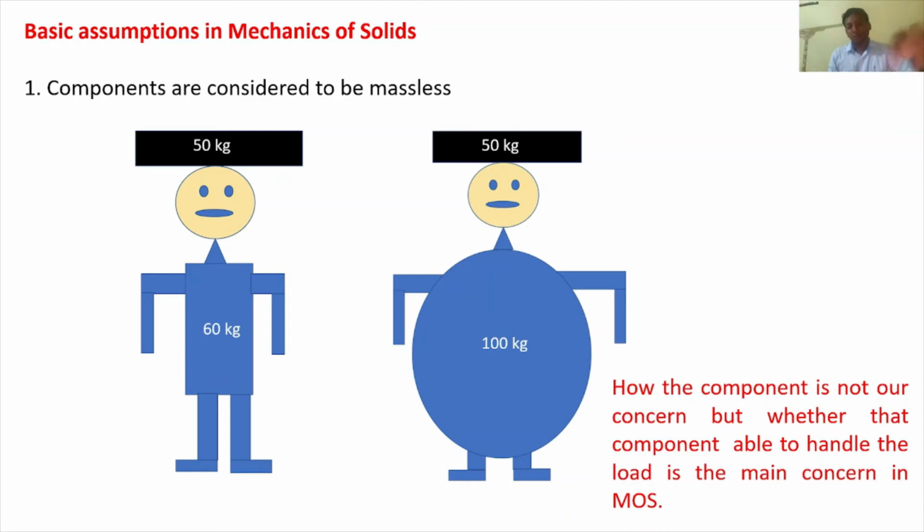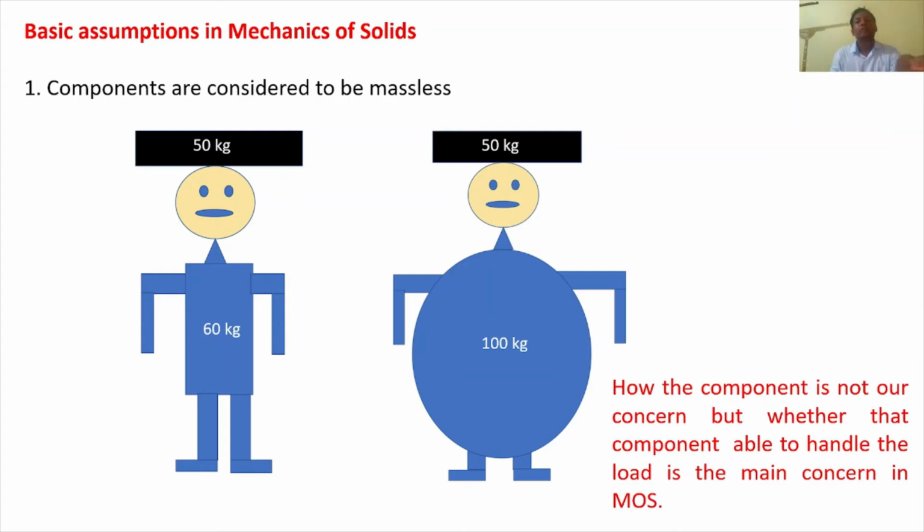Our main aim is to be concerned about whether the component can withstand the load. So I try to draw two pictures. One is a 60 kg person, one is a 100 kg person, and both are responsible for holding 50 kg only. Our main intention is to study whether these two people are able to hold 50 kg or not. If a 60 kg person can hold the 50 kg weight, then our design consideration is satisfied.